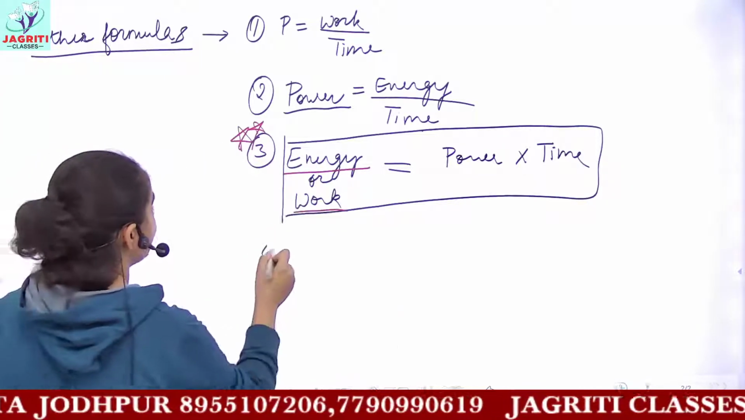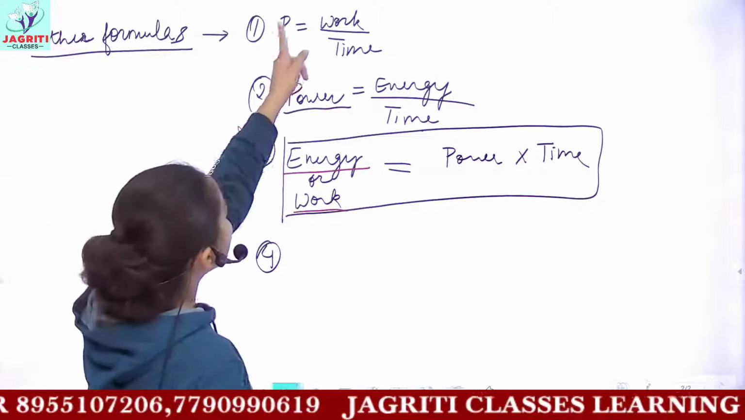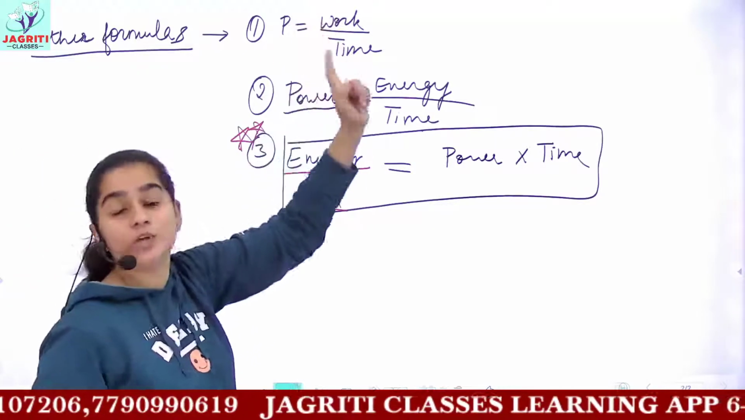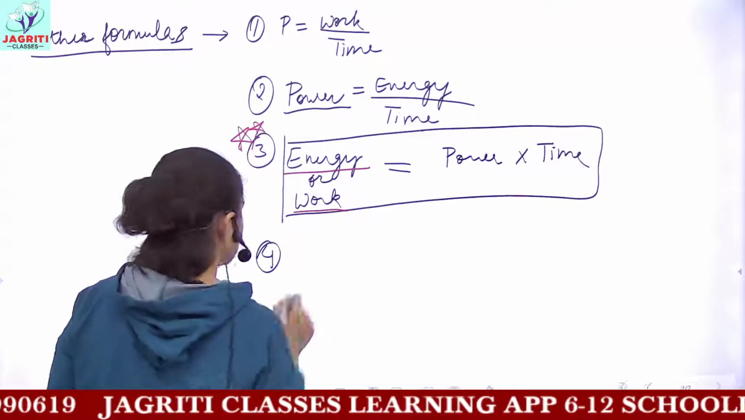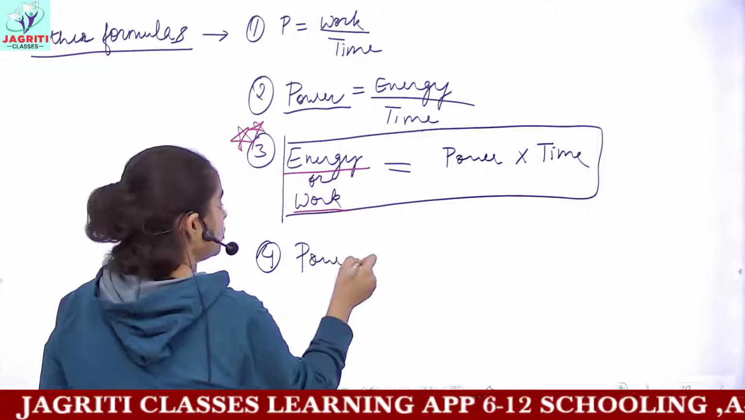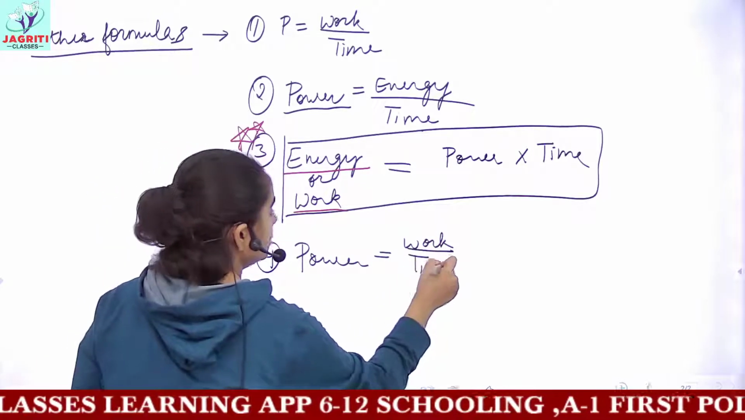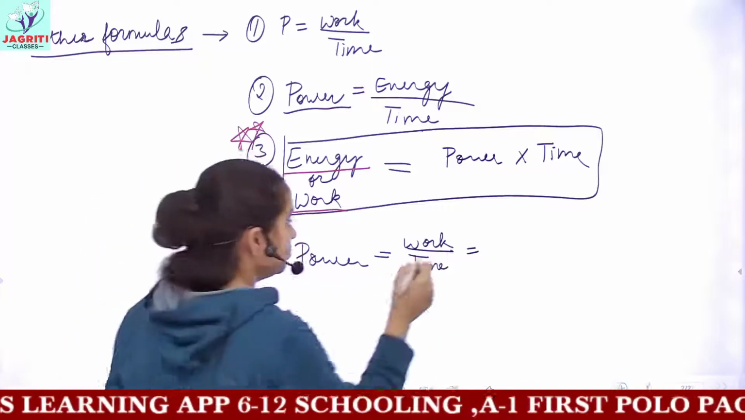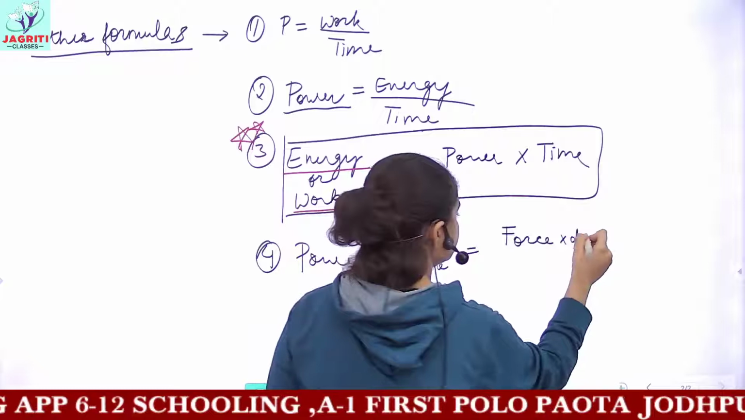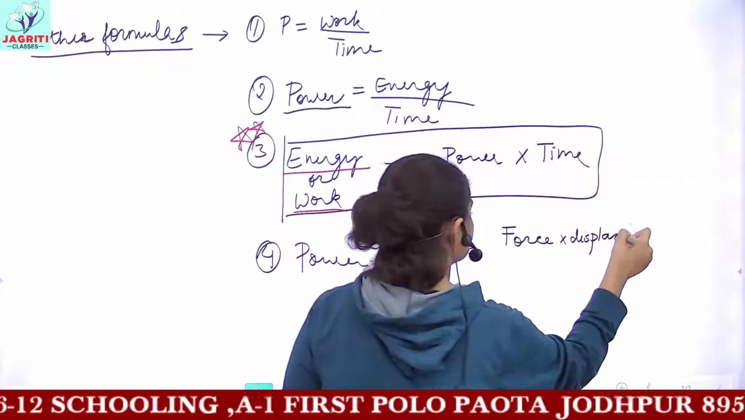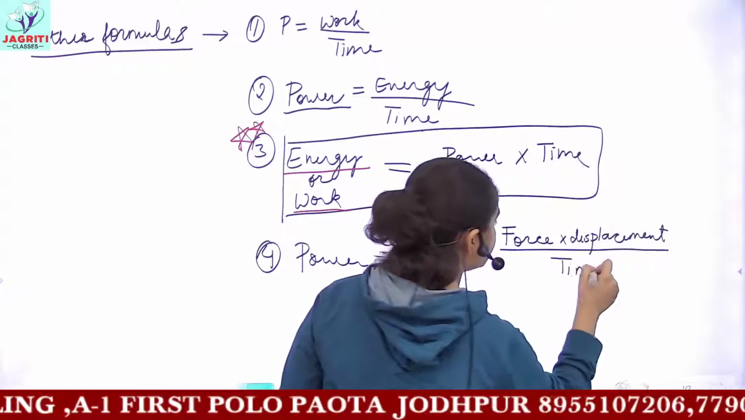Now you can have one more formula for power. Power is basically the rate of doing work, which is work by time, work divided by time. So power is, we know, work upon time. For work, what can I write? Work is force into displacement. Force into displacement divided by time taken.